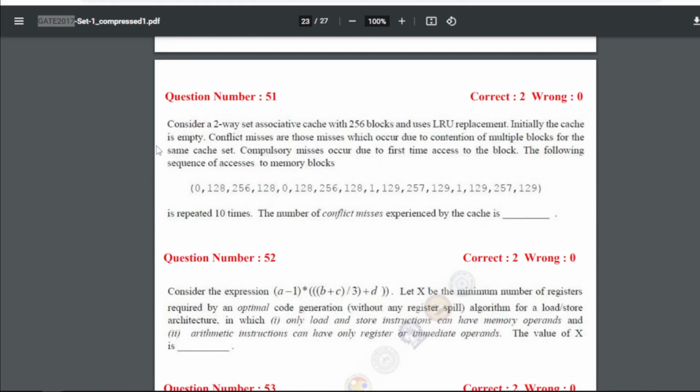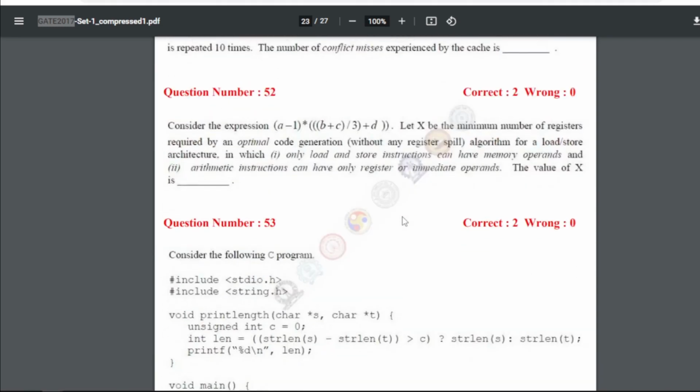Question 51: consider a two-way set associative cache with 256 blocks and use LRU replacement. Initially the cache is empty. Conflict misses are those misses which occur due to contention of multiple blocks for the same cache set. Compulsory misses occur due to first time access to the block. The following sequence of access to memory block is repeated 10 times. The number of conflict misses experienced by the cache is, so for 51 our answer will be 76.0.